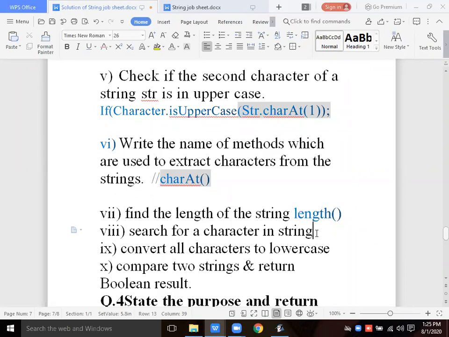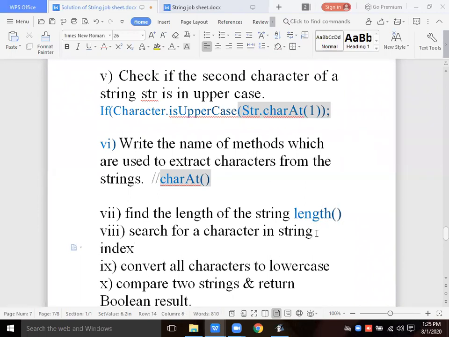Search for a character in the string. Character.isCharacter? No, we will give the character only. We will take out indexOf.